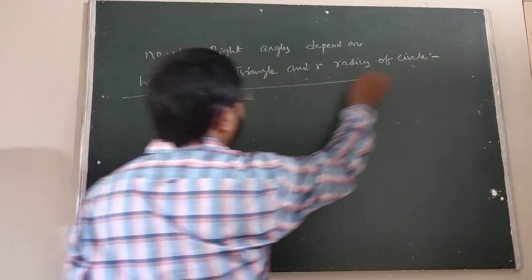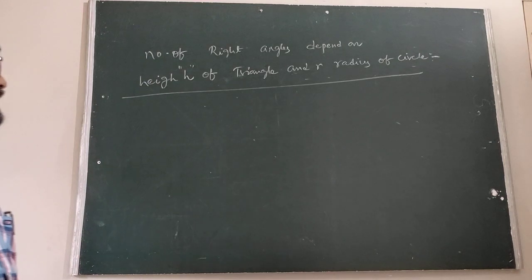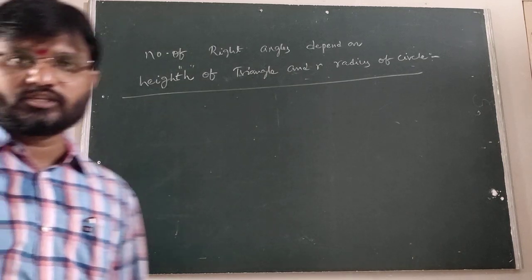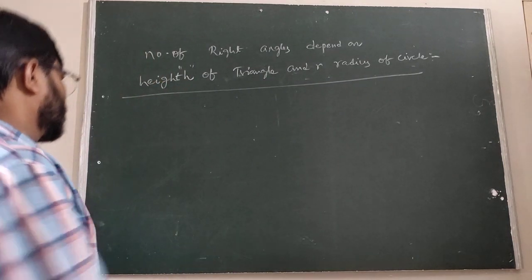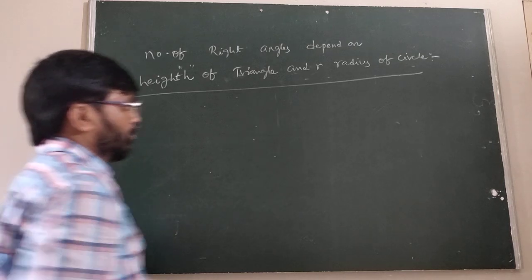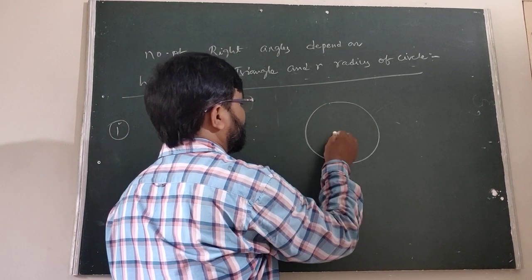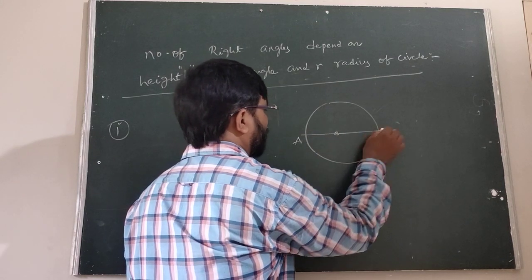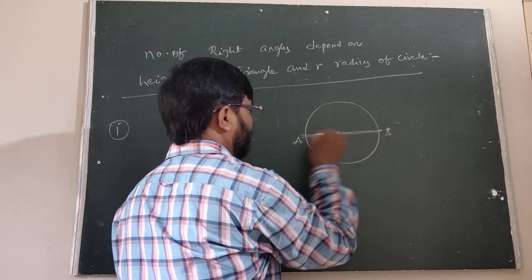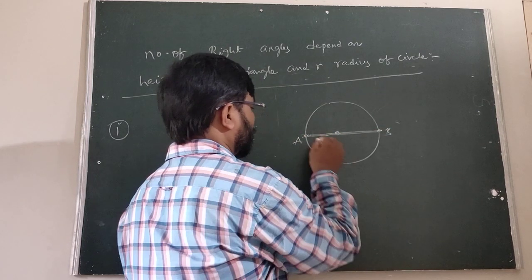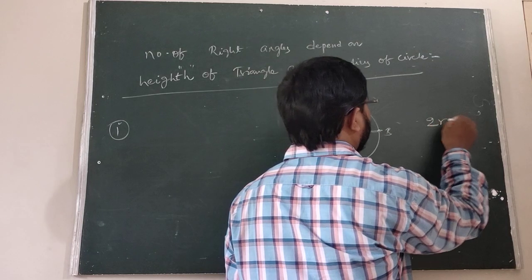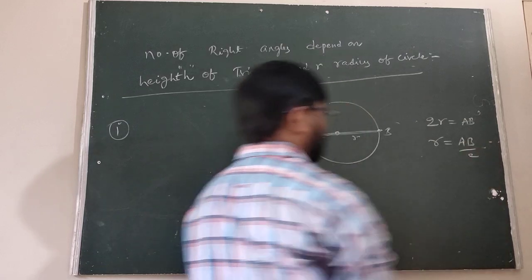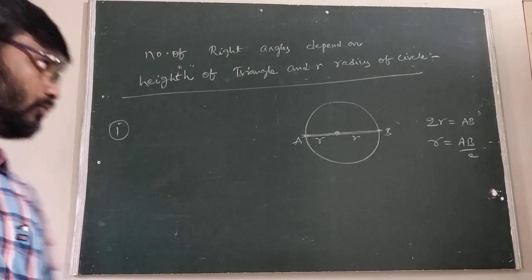Here, the number of right angle triangles depends on the height h of the triangle and r, the radius of the circle. Suppose here the case 1, we have to take the base as the diameter of the circle. A and B are the end points of the diameter. So here 2r equals AB. r is AB by 2. This is the r. Is it clear?